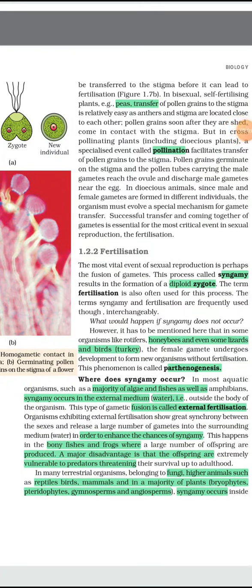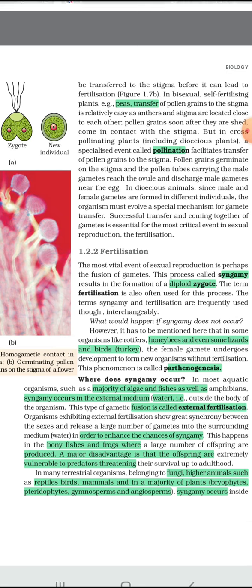Hello students, today in this module I am going to discuss the topic fertilization. Fertilization is the topic which comes next to pre-fertilization. After the formation of the gametes, they need to come close to each other and then fuse with each other and make the zygote. This fusion of the gametes is known as fertilization.